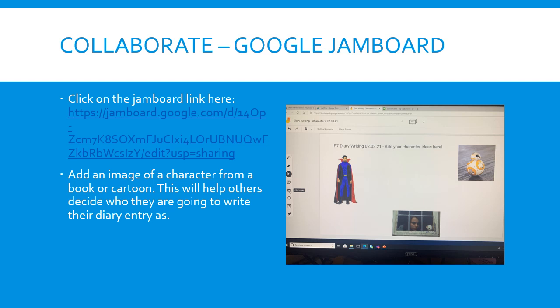So, for you to collaborate with us on that, you need to follow the link, like I've said, and then, as you can see over on the slide, you need to click on the icon on the left-hand side, which looks a bit like a photo with some white mountains on it. If you click on that, a box will pop up that says Add Image. You click on the box and you type in the name of your character. It will take you to an image of the character from Google, and you copy and paste that image into our page.